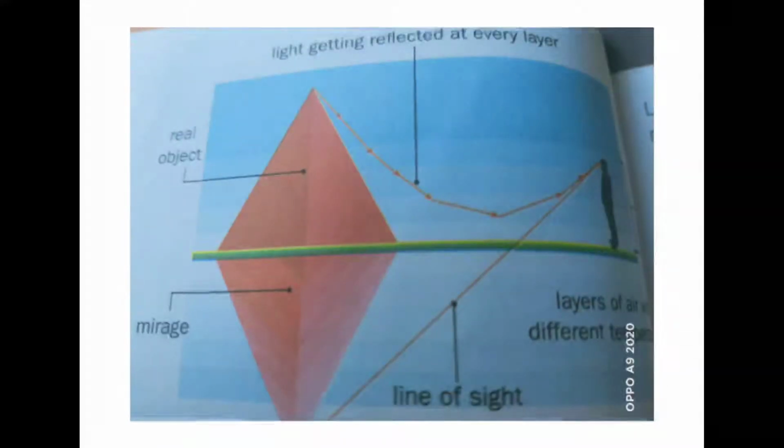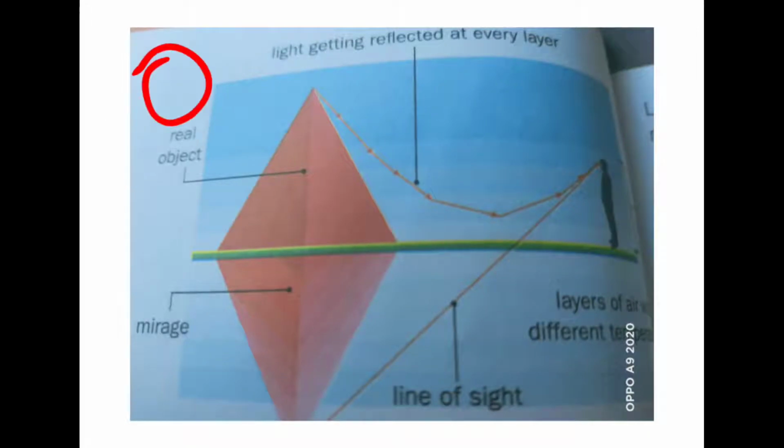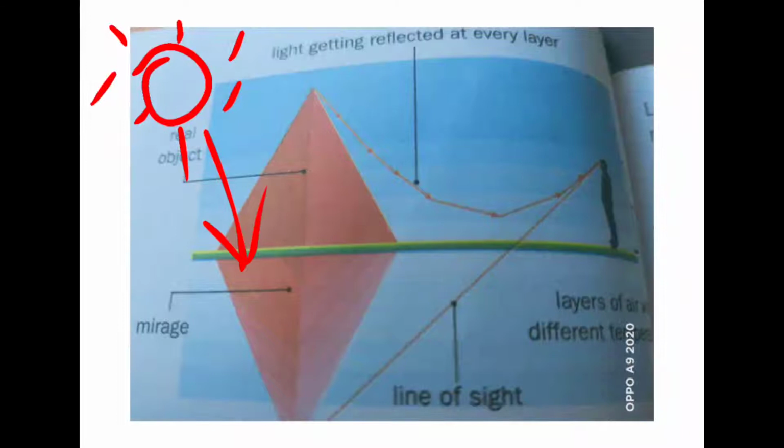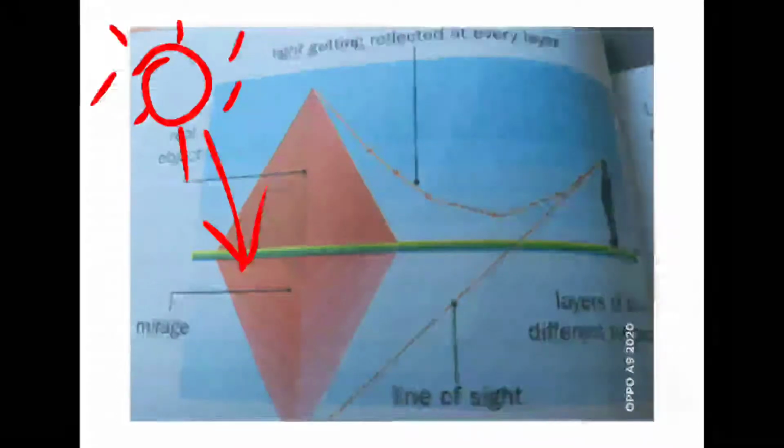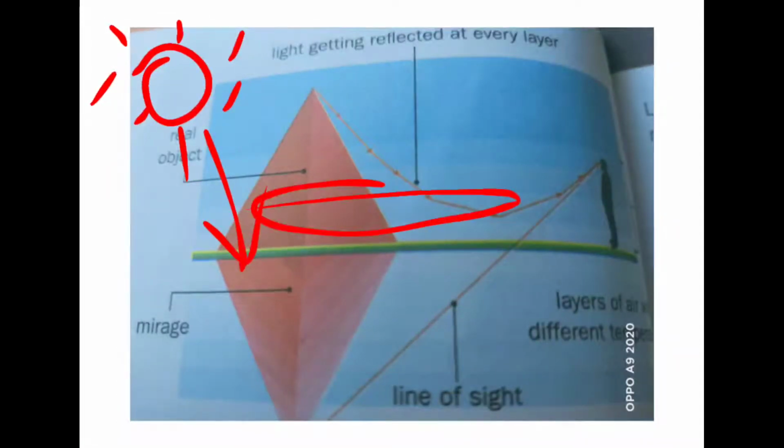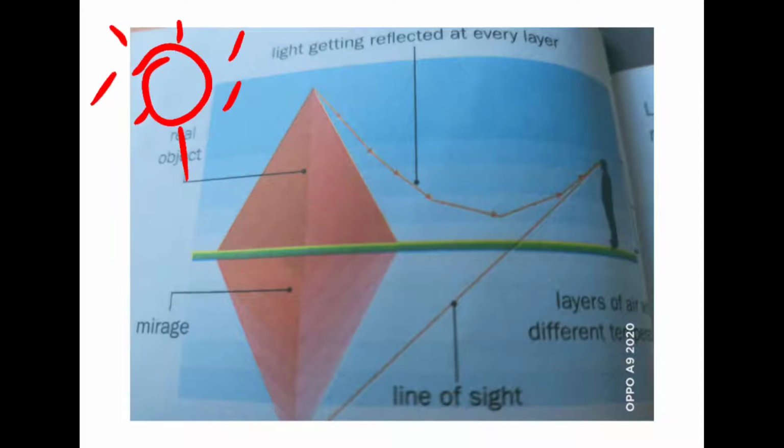So this was the mirage. When sun rays fall on the ground, the land gets heated up very fast. The air above the land also gets heated up and its density decreases.